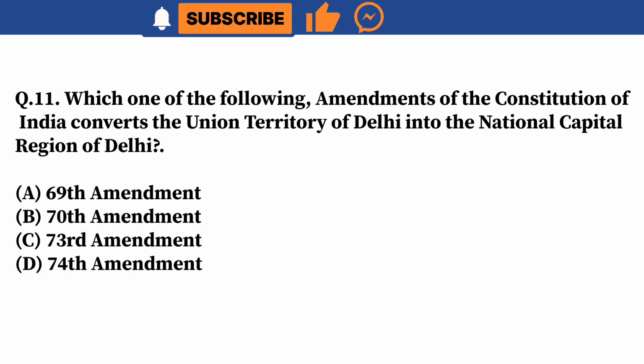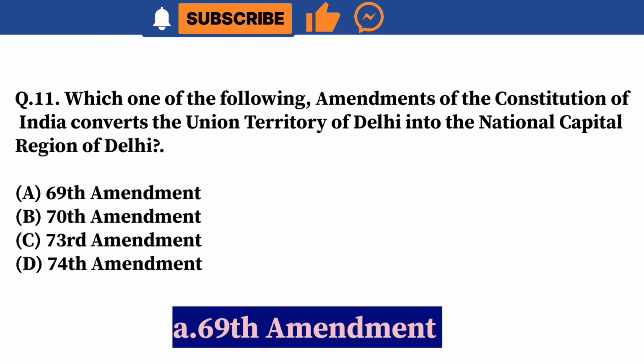Question 11. Which one of the following amendments of the Constitution of India converts the Union Territory of Delhi into the National Capital Region of Delhi? A. 69th Amendment. B. 70th Amendment. C. 73rd Amendment. D. 74th Amendment. Correct answer is A. 69th Amendment.